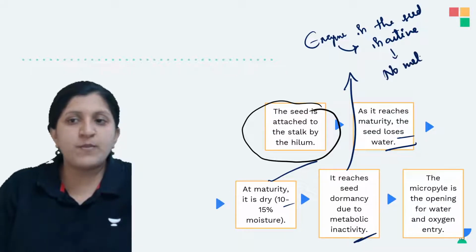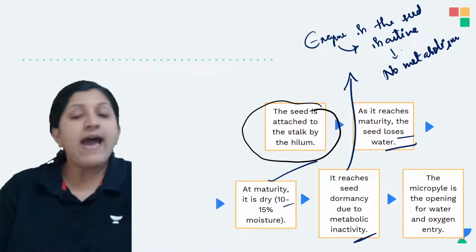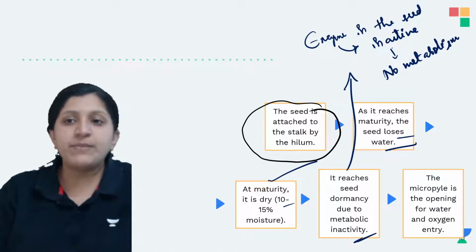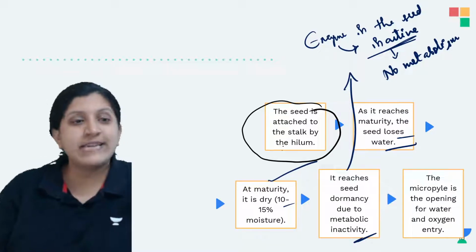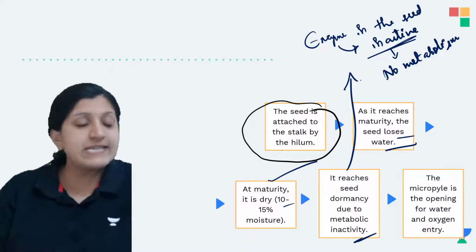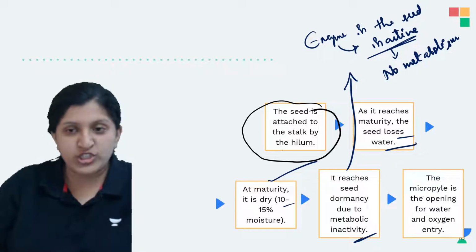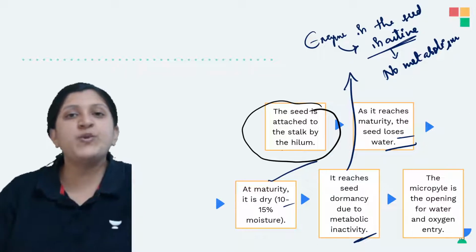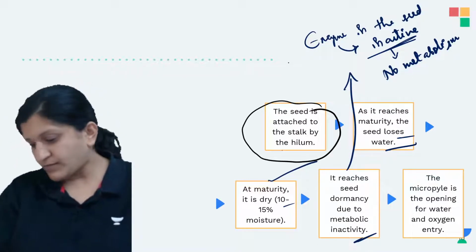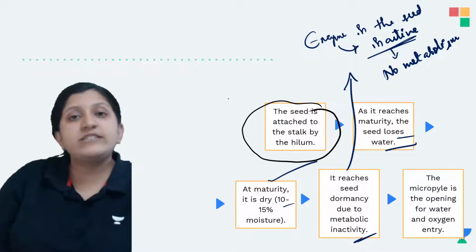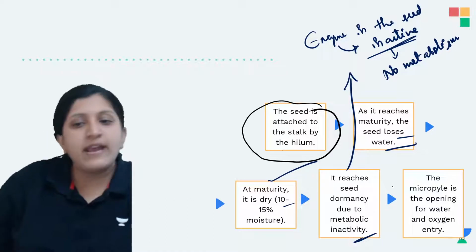There are no metabolic activities occurring inside the cell, as all the enzymes have remained inactive, because the moisture content is not available. So the seed is completely dry, having only up to 10 to 15% moisture, and that's the reason you can find this specific seed to be dry, and since it is dry, the enzymes are inactive there.